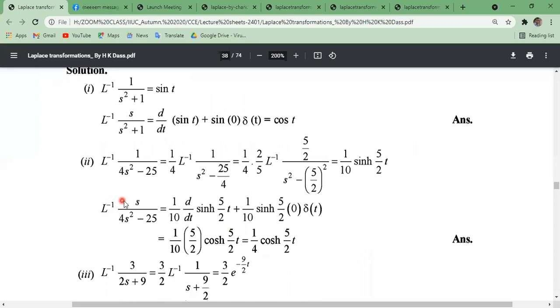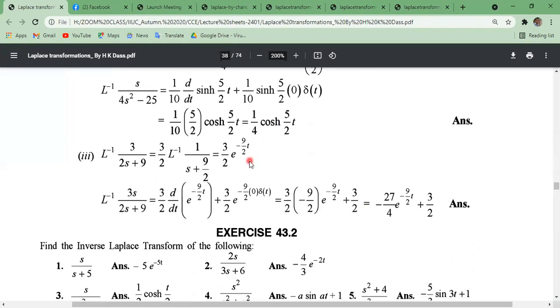Now the inverse Laplace transformation of s divided by 4s square minus 25. Just multiplying s with this, we can write 1 by 10 d by dt of f of t, plus the value at t equals 0, and del t. So 1 by 10 d by dt of sin hyperbolic, which is cos hyperbolic t multiplying with the coefficient of t. Okay, 1 by 10 sin 0 is 0.